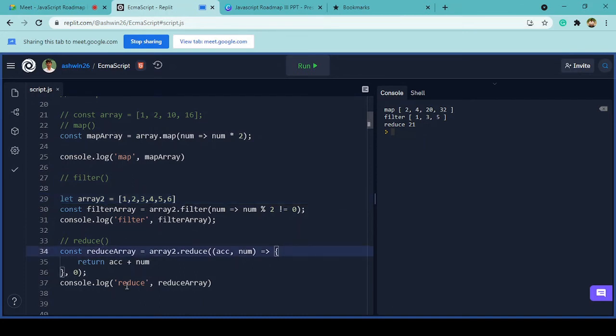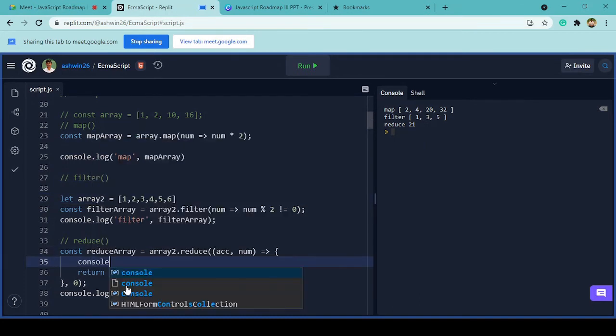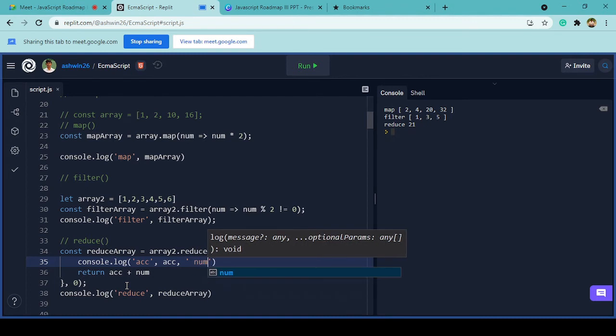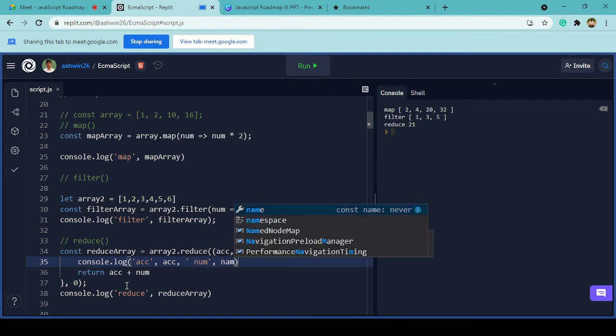Okay, so let me give you more idea using console.log over here. Whenever you want to understand what is going on inside a function, you can do something like console.log. Let's say I want the value of accumulator each and every time it runs, and I also want the value of the number, and let me put it outside.